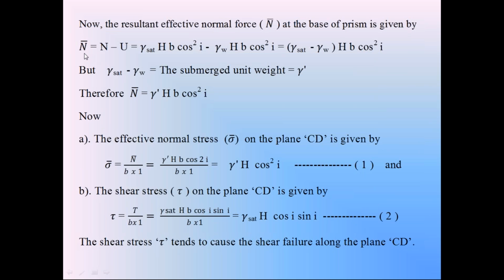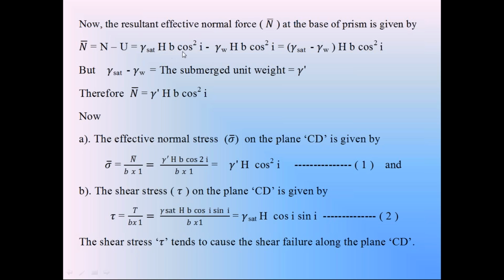So the effective force acting on the soil prism perpendicular to surface CD is N minus U. This is called N dash. The effective normal force acting on the surface CD is the component of weight N minus the component of pore water pressure, capital U.